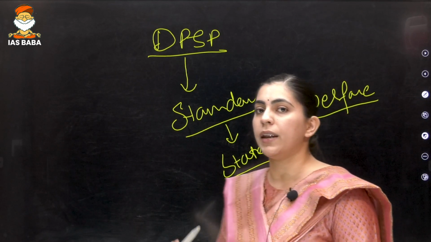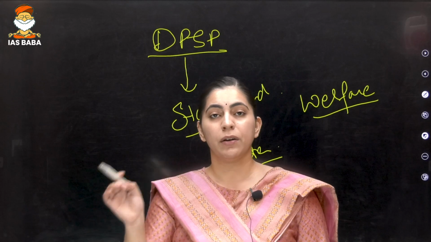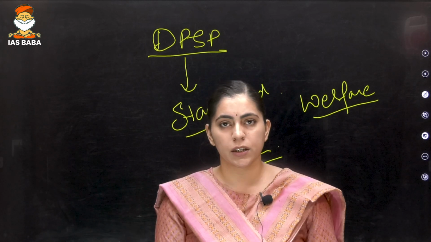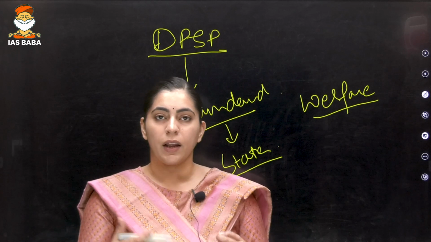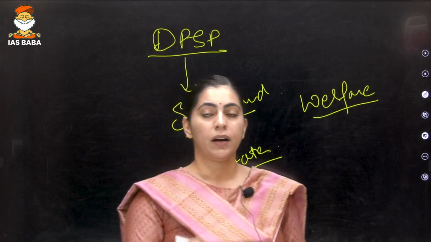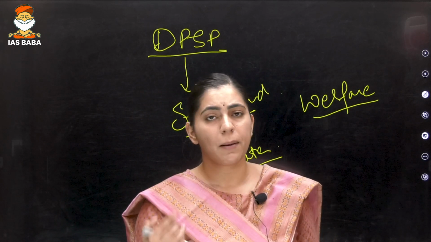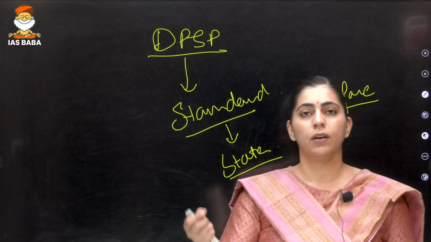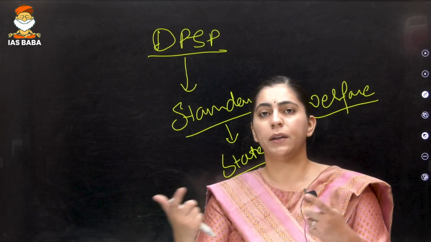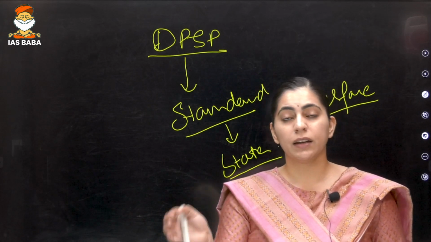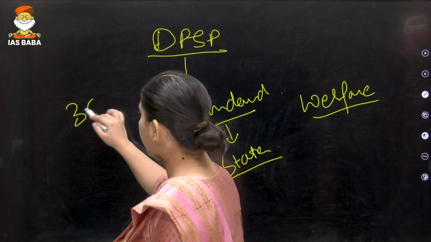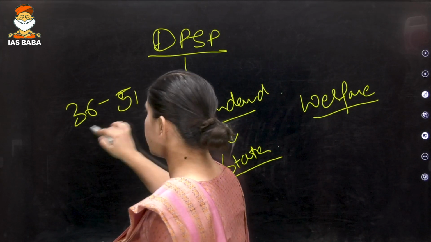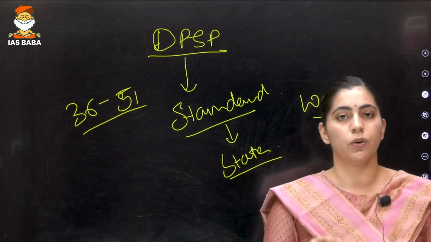How will you and I come to know whether the state, which is making the policies and laws, is welfare in nature? If any law, policy or program is made by the state, and state here means the Parliament or the state legislature, we come to know whether it is welfare in nature or not by reading Articles 36 to 51 of the Indian Constitution.